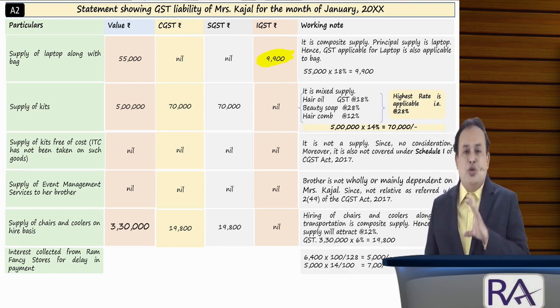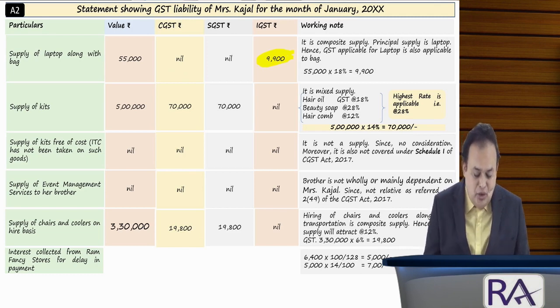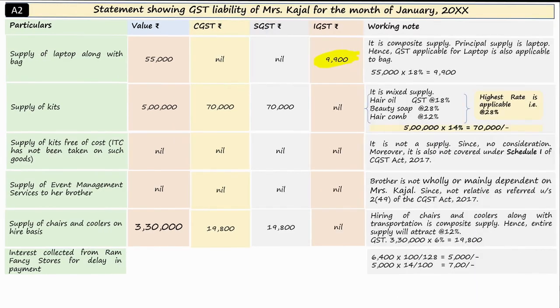is 6,400 inclusive of GST 28%, which comes to rupees 5,000 here. So this 5,000 is your taxable supply. Then on 5,000, CGST 14% and SGST 14% is equal to 700 and 700, IGST nil because it is an intra-state supply of goods to Ram Fancy Stores. Is that clear, my dear sir?